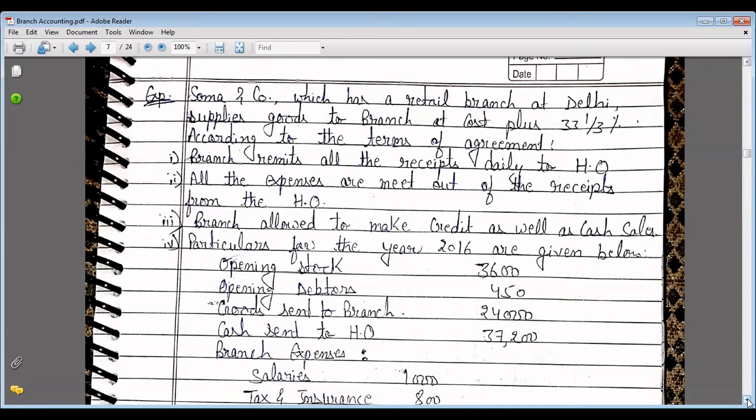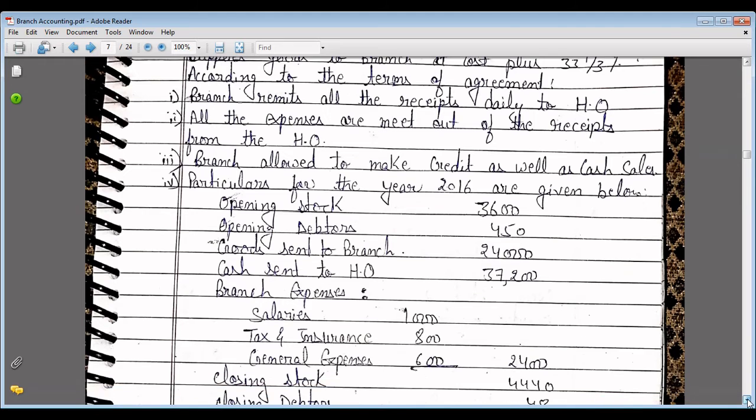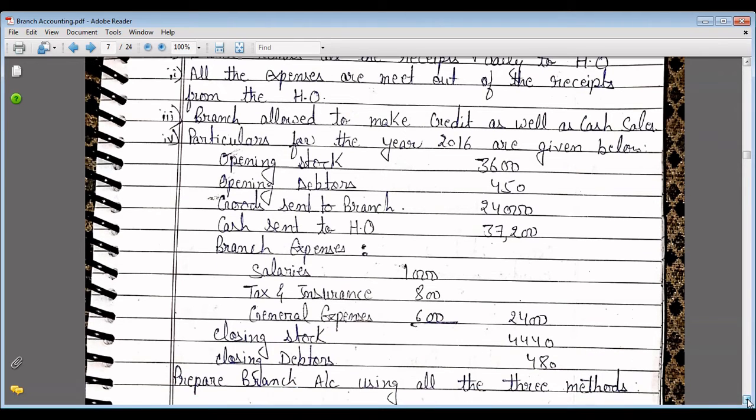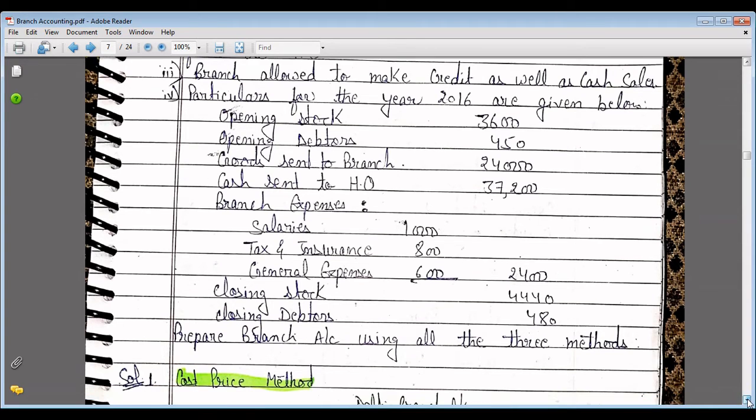Opening stock, that is rupees 3,600. Opening debtors, rupees 450. Goods sent to branch, rupees 24,000. Cash sent to head office, that is 37,200. And branch expenses: salaries 1,000, tax and insurance 800, general expenses 600. Total expenses is 2,400. Closing stock 4,440 rupees. Closing debtors 480 rupees. Prepare branch account using all the three methods.